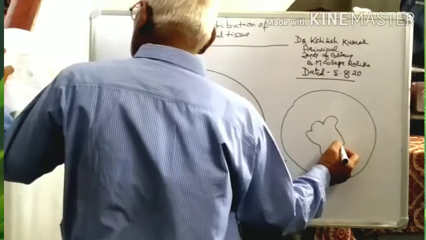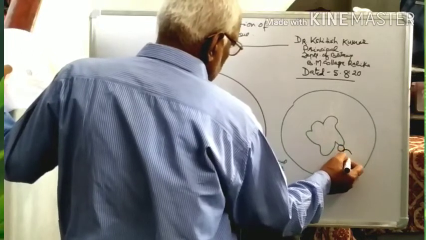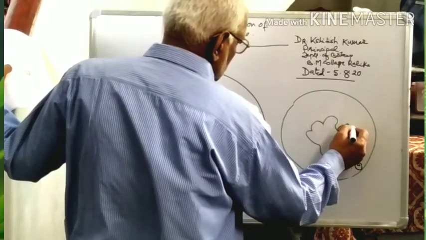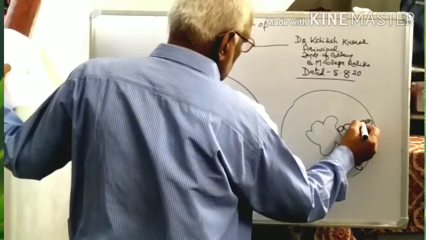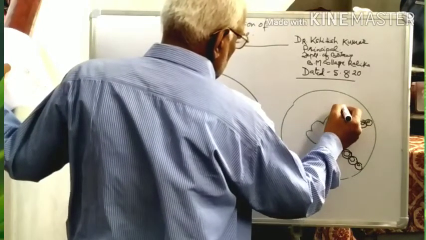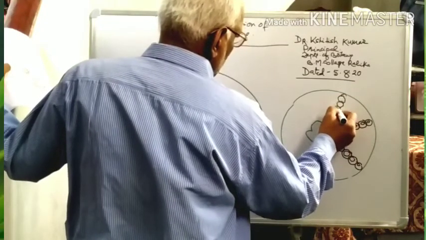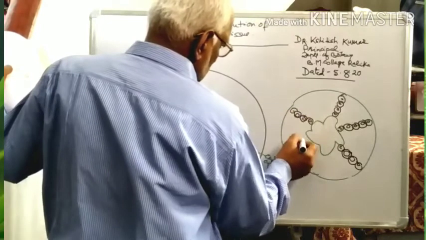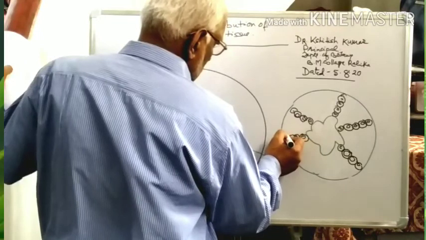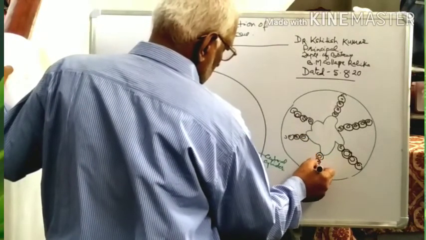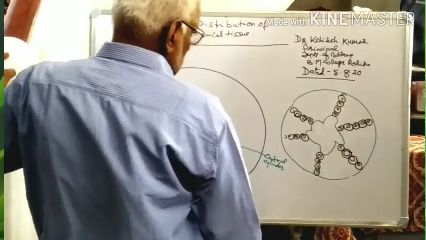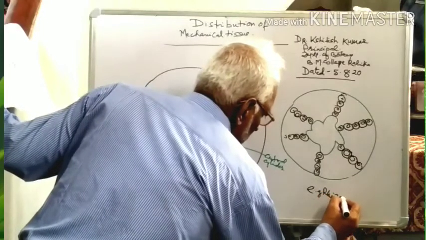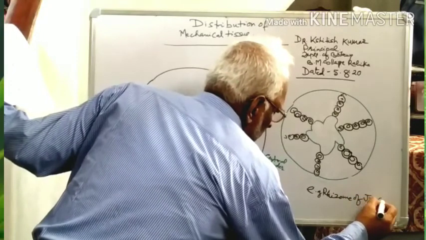That is the hollow cylinder of mechanical tissue, in the rhizome of Juncus.